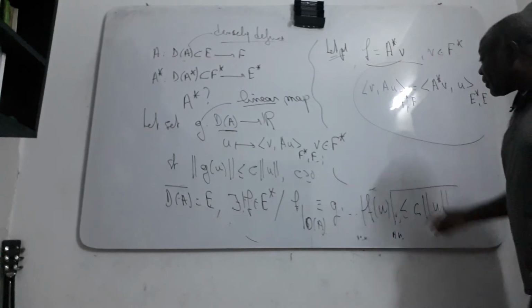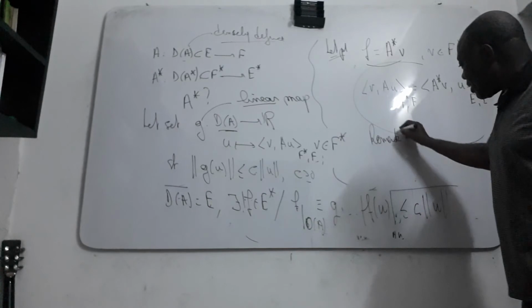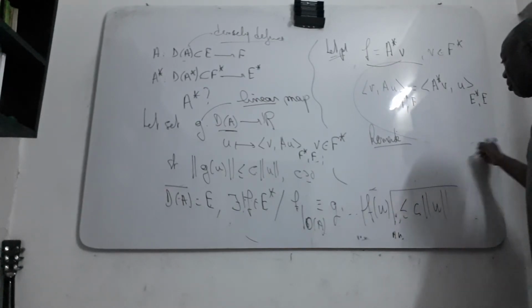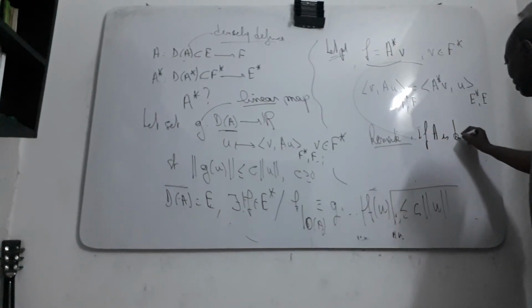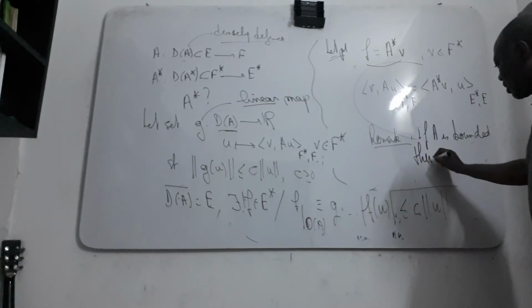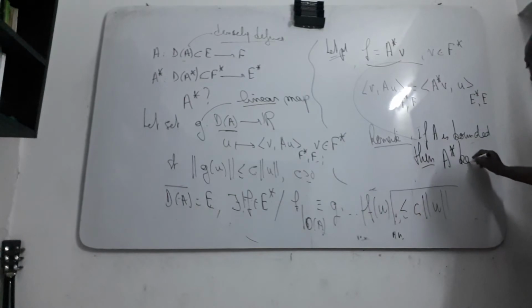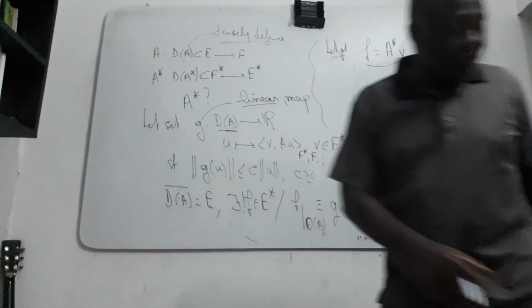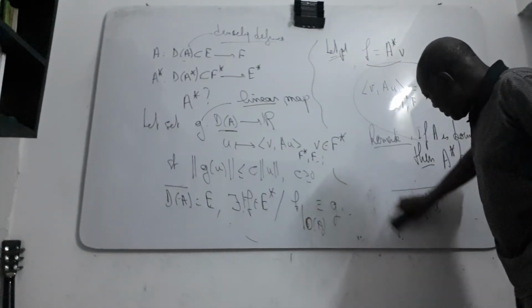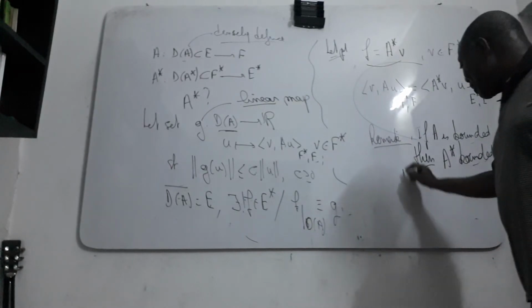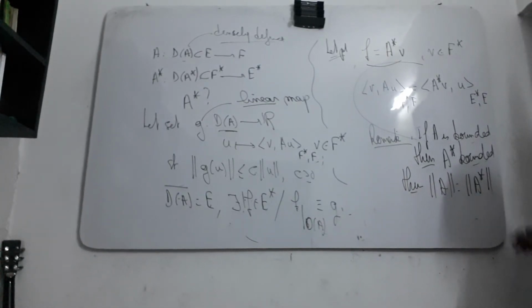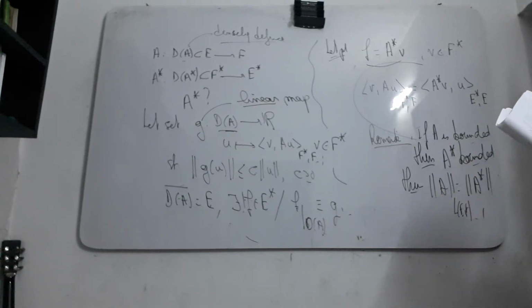Now, the first remark is that if A is bounded, then the A star is also bounded, and the norm of A is equal to the norm of A star, the adjoint of A. A is a linear map from E to F, and A star is a linear map from F star to E star, this function.